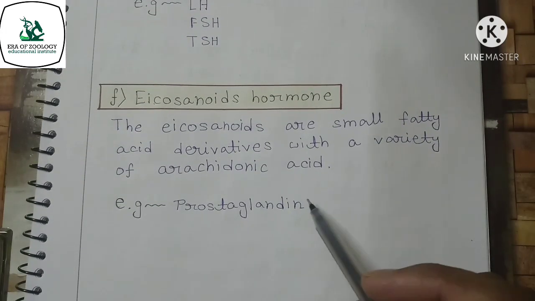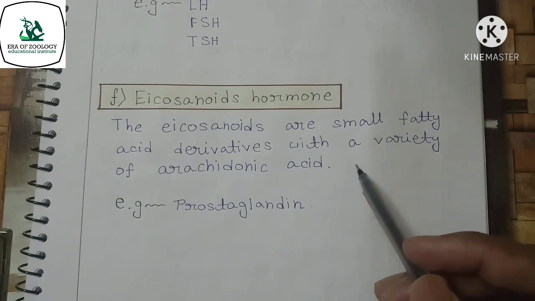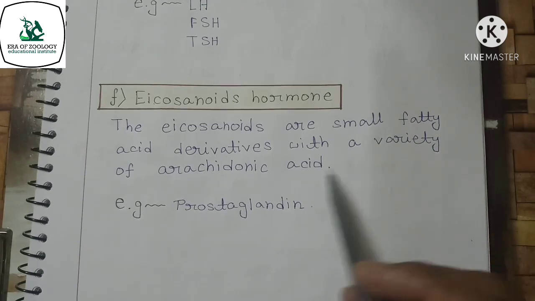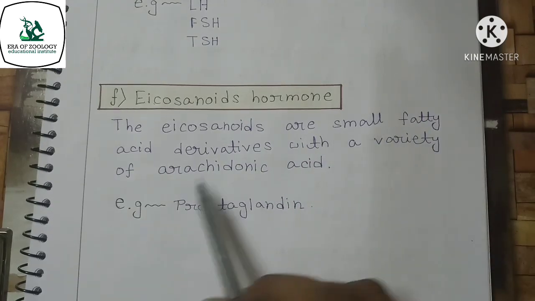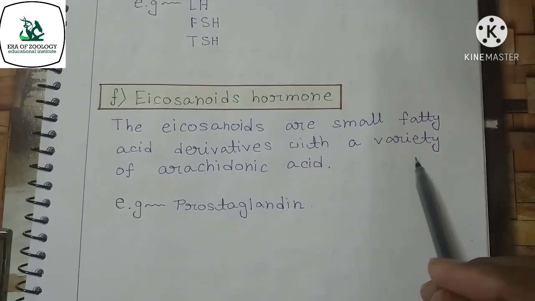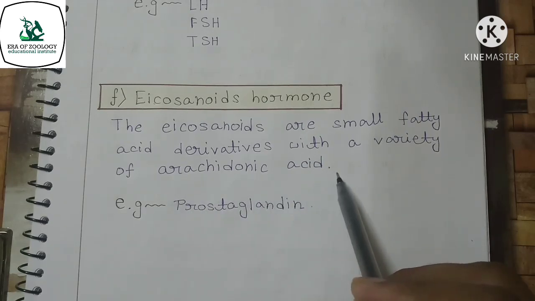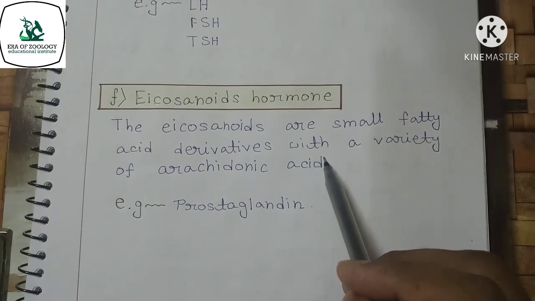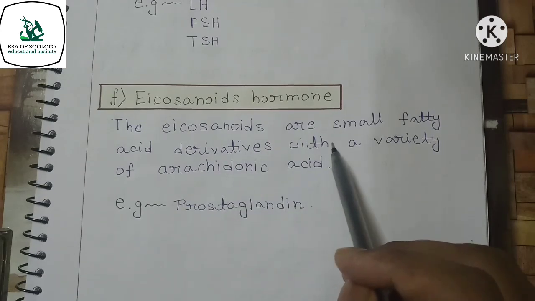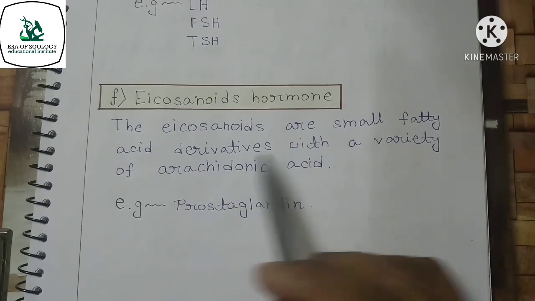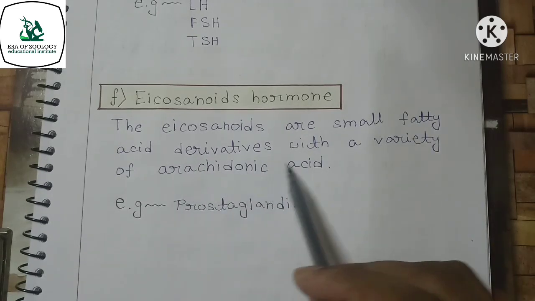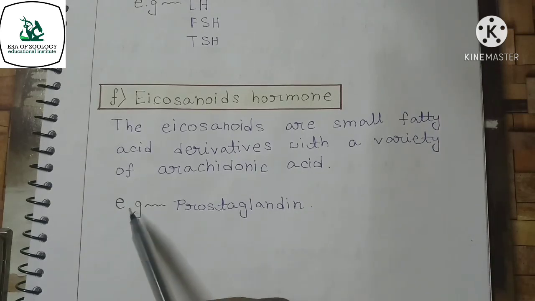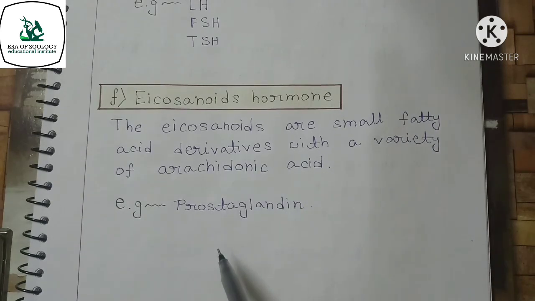Now we will talk about the sixth type of hormone according to chemical nature: eicosanoid hormones. These hormones are small fatty acid derivatives of arachidonic acid, and the example of eicosanoid hormones is prostaglandin.